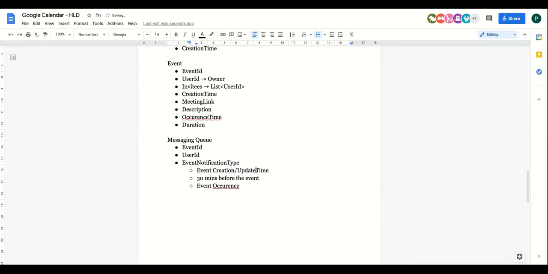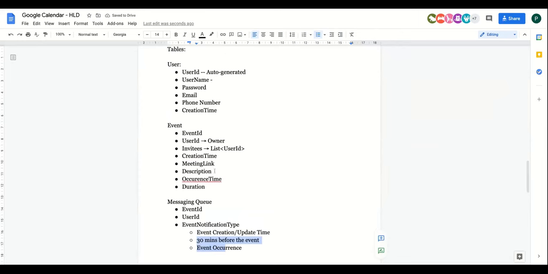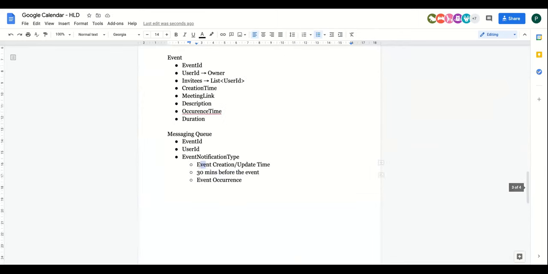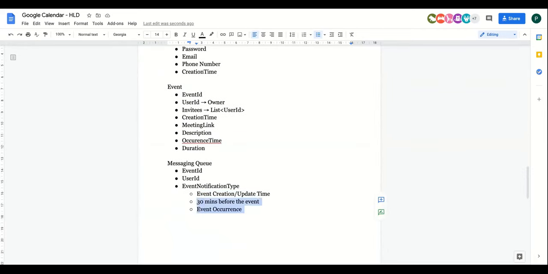Now for the cancel event, you don't need 30 minutes before and event occurrence, right? So you will not need this. And for modify event, in the API you can do that, right? If you have deleted the event, then you just need this one. And if you have modified the event, then you will need this one as well as this one. Correct. So this is about the messaging queue.